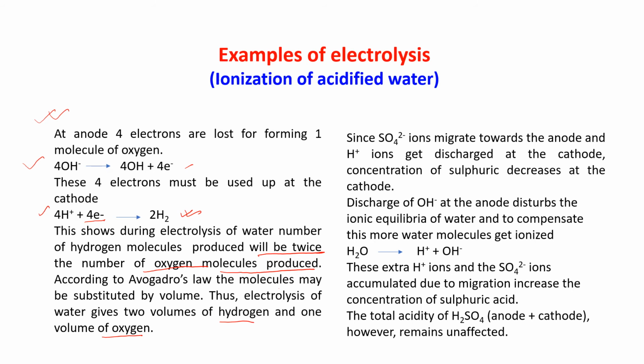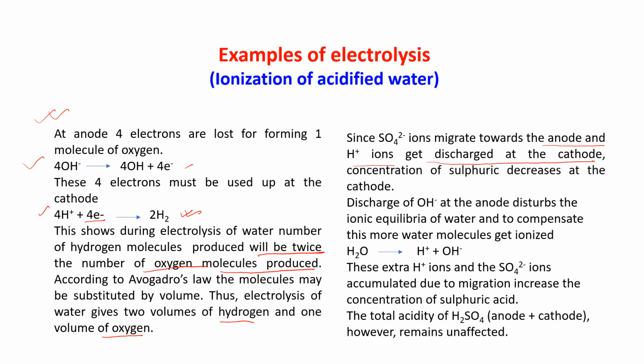Now since SO4 2 minus ion migrates towards the anode and H plus ion gets discharged at the cathode, the concentration of sulfuric acid decreases at the cathode. Now discharge of OH minus at the anode disturbs the ionic equilibria of water, and to compensate for this, more water molecules get ionized.